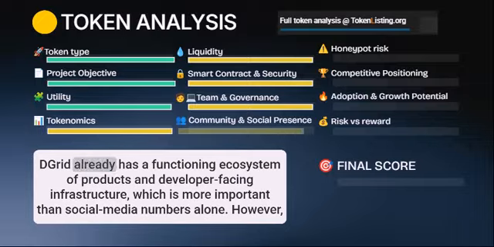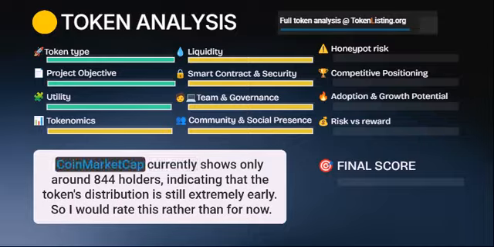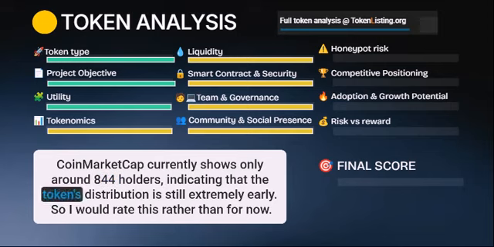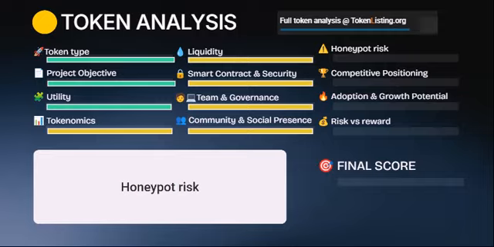Community and social presence. DGrid already has a functioning ecosystem of products and developer-facing infrastructure, which is more important than social media numbers alone. However, CoinMarketCap currently shows only around 844 holders, indicating that the token's distribution is still extremely early, so I would rate this rather low for now.